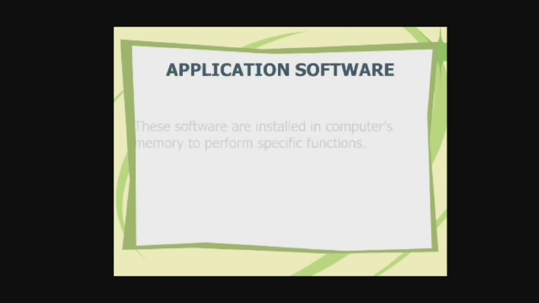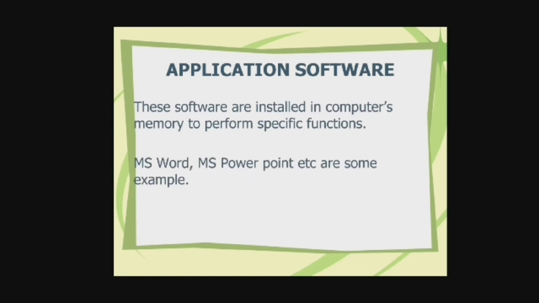Now let's discuss application software. Now what are application software? These softwares are installed in computer's memory to perform specific functions. Now what is a specific function? You can see, just like your eyes help you to see. So eyes have a specific function of seeing. In a similar way, application softwares are programs that help you to perform a particular function.